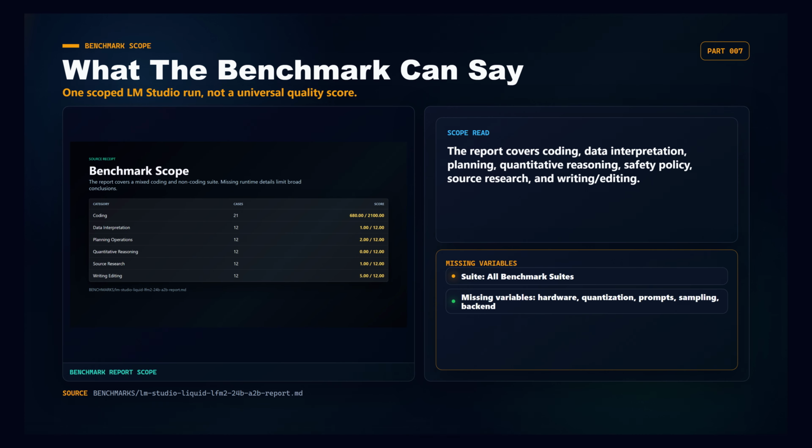Our benchmark evidence comes from a local report labeled LM Studio/Liquid LFM2 24B A2B across an all benchmark suites run. It includes coding, data interpretation, planning operations, quantitative reasoning, safety policy, source research, and writing editing cases. But the report does not isolate hardware, quantization, prompt format, sampling settings, LM Studio version, or backend. So this is not a universal model score. It is a scoped local benchmark run.